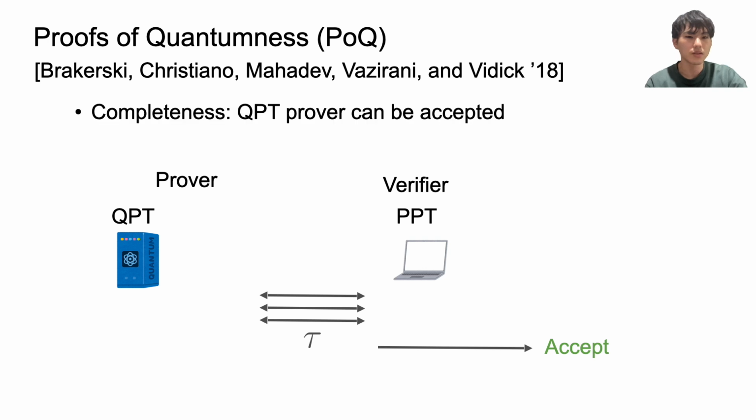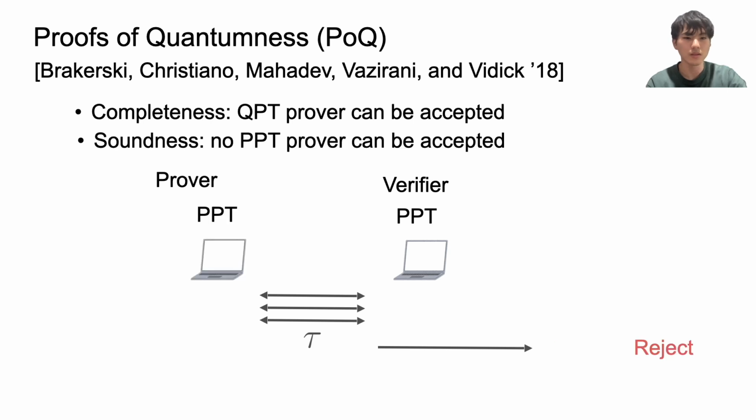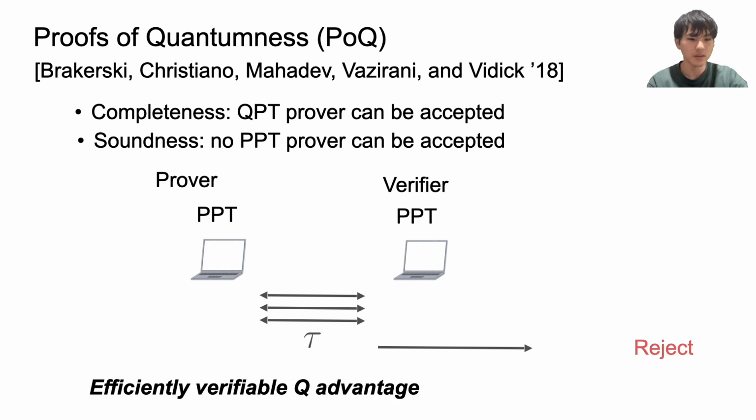The first condition is the completeness that requires a QPT prover can be accepted by the verifier with high probability. On the other hand, the second condition, soundness, requires no PPT prover can be accepted by the verifier with high probability. By this definition, POQ captures efficiently verifiable quantum advantage.